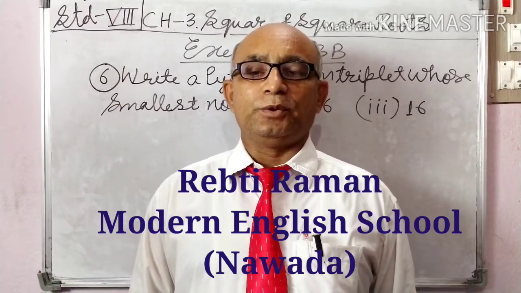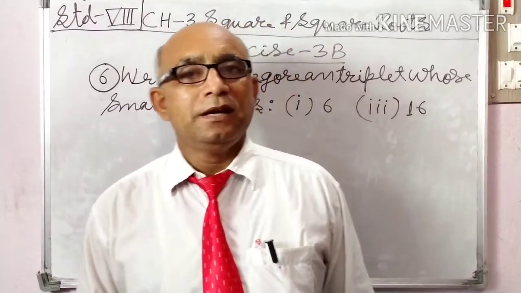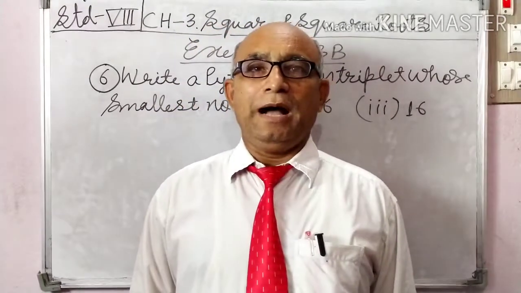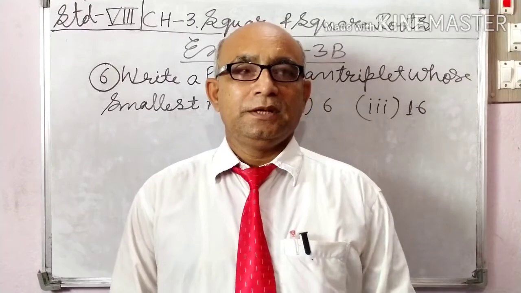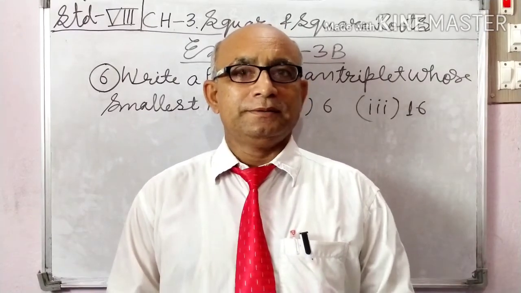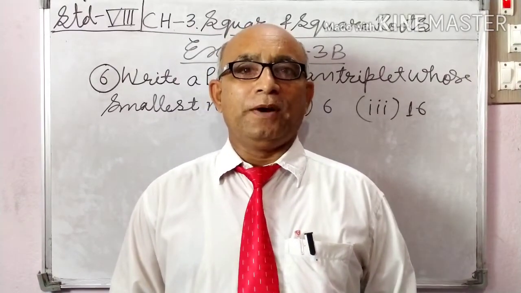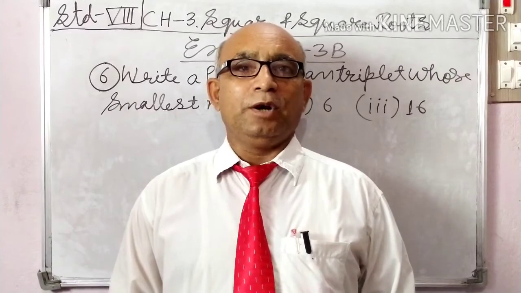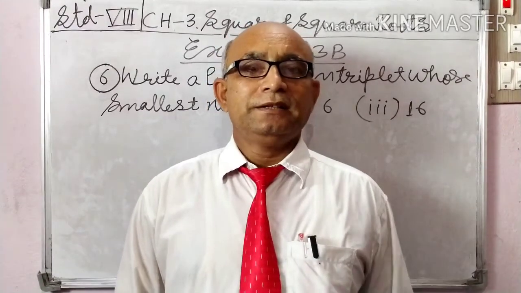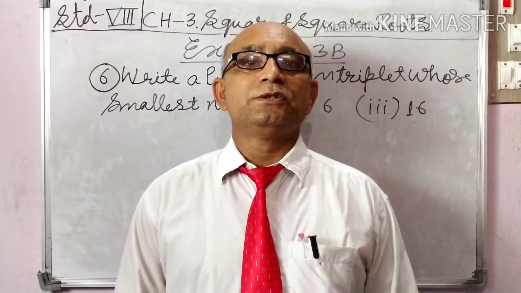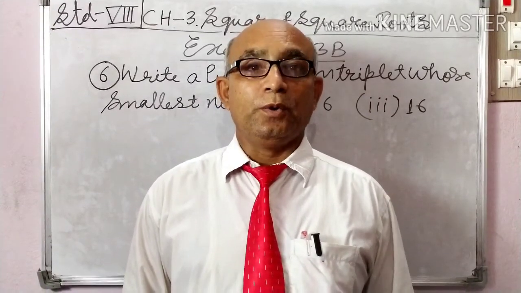Students, today I shall revise chapter 3, Squares and Square Roots. The square of a number is the product of the number with the number itself. Such that the square of 2 is 2 into 2, 4.